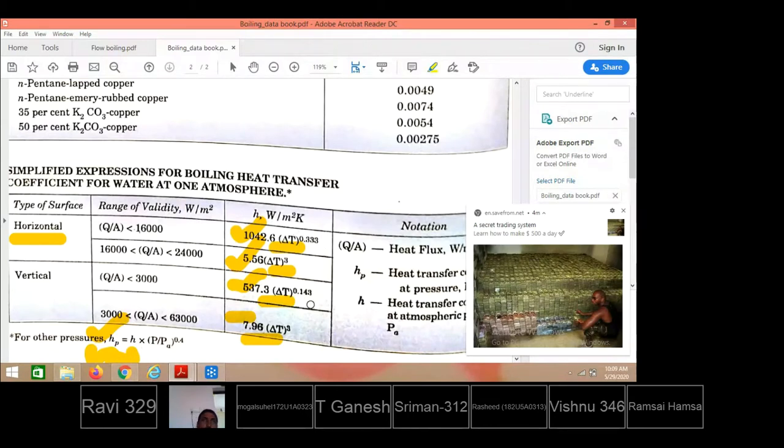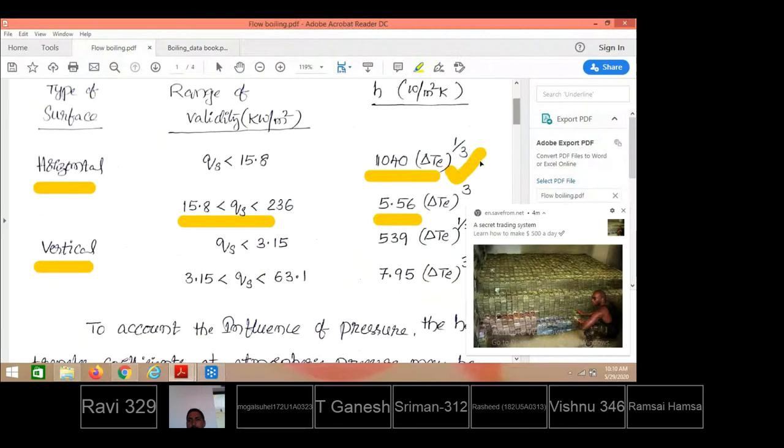How do we get the heat transfer coefficient for water boiling in contact with horizontal or vertical surfaces at 1 atmospheric pressure? These are the relations to be used. Other than 1 atmospheric pressure, to get the heat transfer coefficient, these relations must be used. So based on that, we are looking to solve the problems.